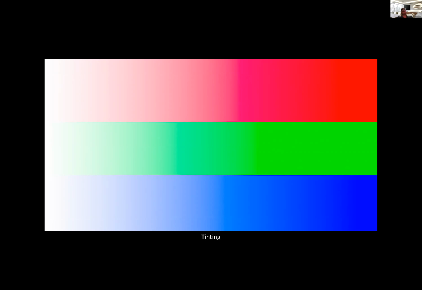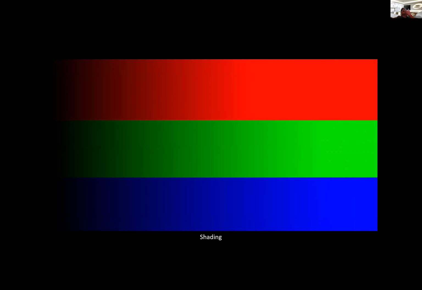Now let's go to the next part, what's called shading. Shading is adding black. When you add the color black to a hue, it is called a shading. Shading decreases the lightness value of the colors, decreasing their perceived brightness. Again, far right is pure colors, pure hues, and far left is where the black is added, and then it becomes darker and darker until it goes into total darkness.